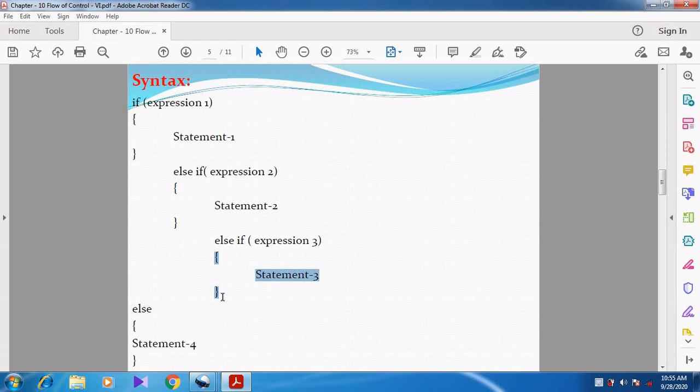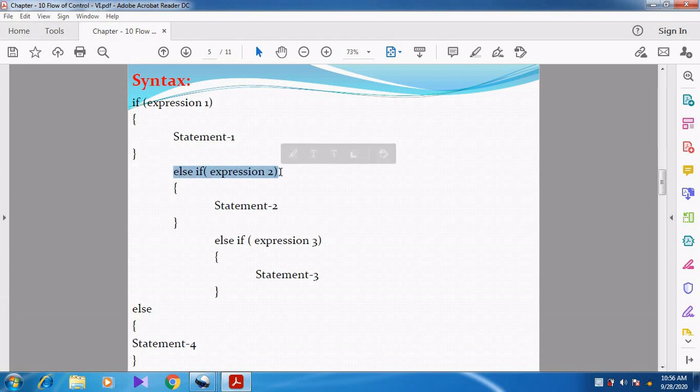Can you understand, students? Again I shall repeat. Understand the syntax first in a clear manner. If expression 1 is true, we are going to execute statement 1, and then we come out of everything. But if expression 1 is false, for this if condition we have the else part. Here this is the else part for this if condition. If expression 1 is false, we are going for else.